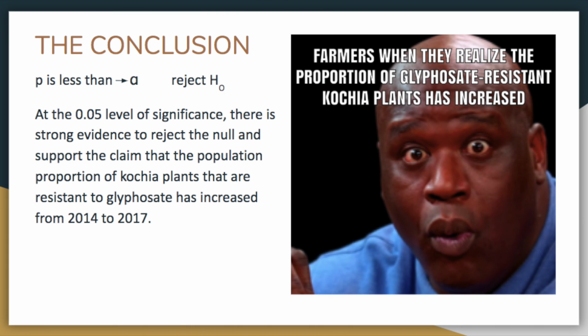Once the test is completed, it can be observed that p is less than the alpha value. The p-value is 0.014 and the alpha value is 0.05. This leads to the conclusion that at the 0.05 level of significance, there is strong evidence to reject the null and support the claim that the population proportion of kochia plants that are resistant to glyphosate has increased from 2014 to 2017.